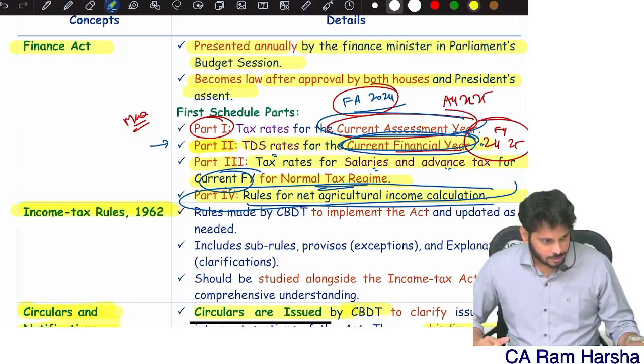But what is the best way? If you have an exemption limit, set it off against the income which is taxable at the higher rate. Depending upon before 23rd July or after 23rd July, the higher-rate income changes. Before 23rd July, long-term capital gain has the higher tax rate. After the amendment, only 111A short-term capital gain has the higher rate of 20%. So observe carefully. Are you clear? 99% they may not test this depth.